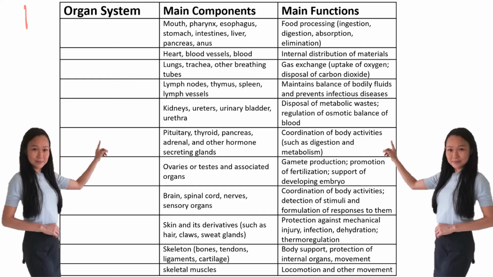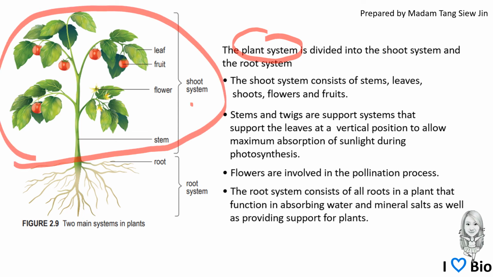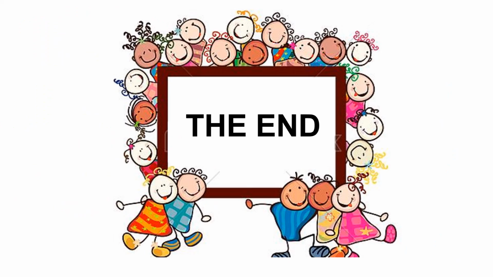Please find out the 11 different organ systems here and read through the main components and the functions. The plant system is divided into the shoot system and the root system. Please read through to understand it.